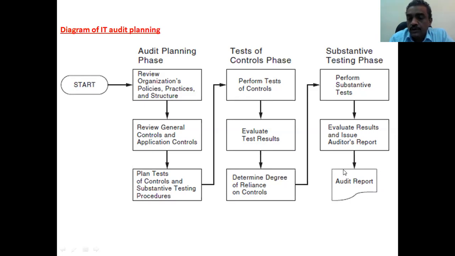You studied system analysis and design and decision support systems before. This is a 4th level course, IT audit and control. These diagrams, you know the meaning of each and every diagram. So finally, the hard copy is going to be produced by the auditor.